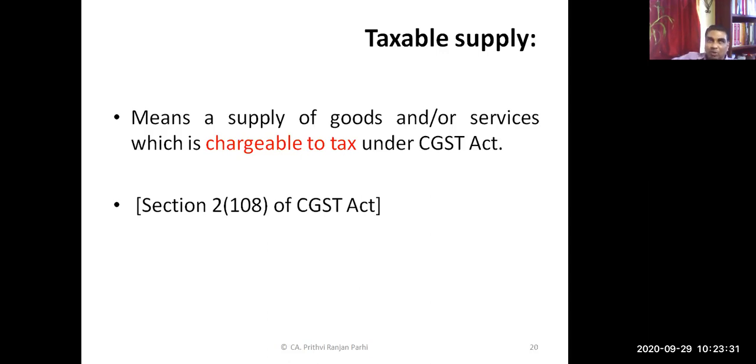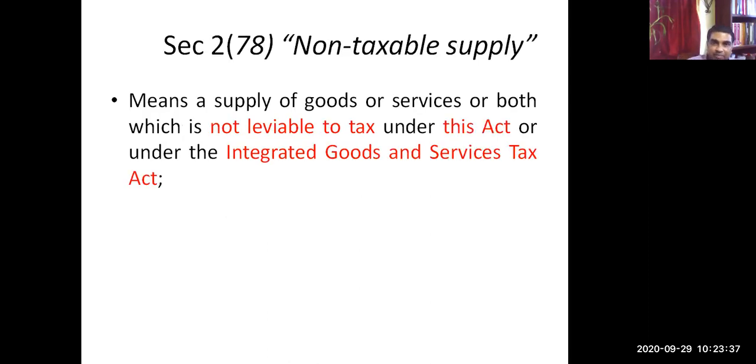So if particular goods or services are chargeable to tax, that will be regarded as taxable supply. What is non-taxable supply? It means a supply of goods or services or both which is not leviable to tax under this Act or under the IGST Act. Okay, if it is not leviable to tax, it is called non-taxable.